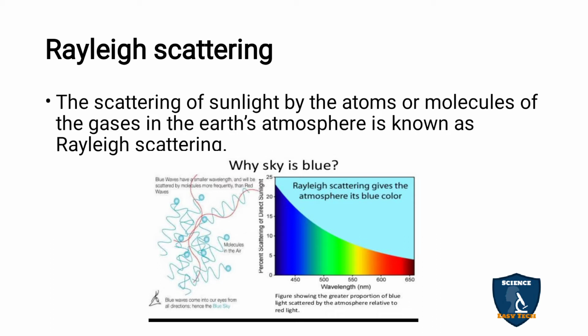But at sunset and sunrise, the red color is more prominent. Why? Because red has a larger wavelength and it can travel a long distance. The sun rises in the east and sets in the west. During the morning and evening hours, the sun appears red in color, which is visible to the eyes. So based on the wavelength of the colors in the light, scattering can be determined. This was said by Rayleigh.